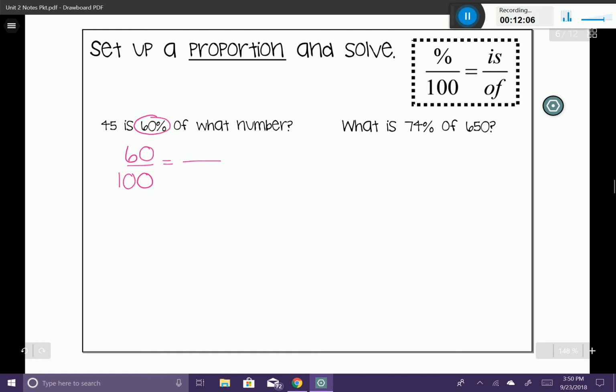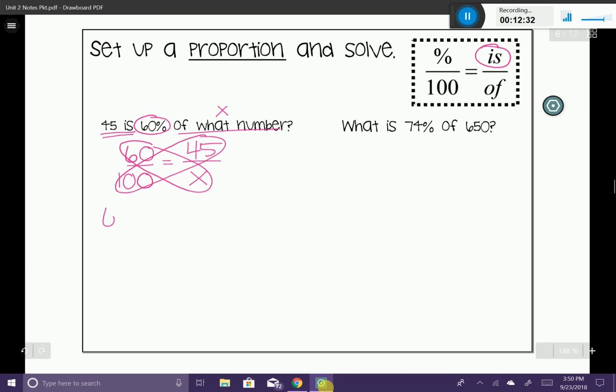Now I'm going to go ahead and figure out where the other numbers go. I have 45 is. 45 is going to be the part, and it's going to be represented by our is in our proportion. So I'm going to place a 45 there. And then of what number? Well, we don't know what number, so I'm going to place an x in the whole position, the of position. Now that I have my proportion, I'm going to go ahead and solve.